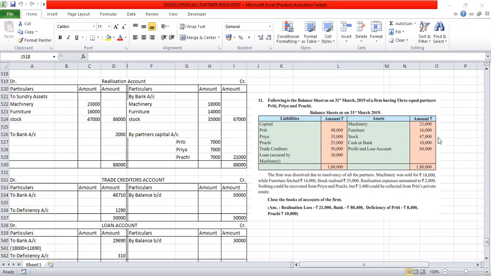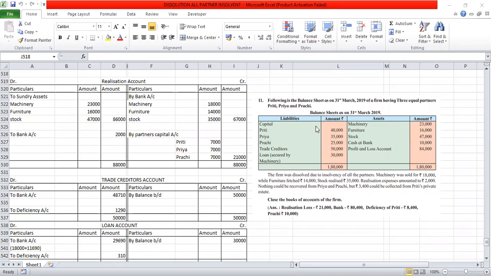See, when all partners are insolvent, always remember that whatever the liabilities of the outsiders will not be transferred to the realization account. A separate account will be prepared for that. Like we have here trade creditors and loan that is secured by machinery. These two accounts are prepared separately and will not be transferred to the realization account credit side.